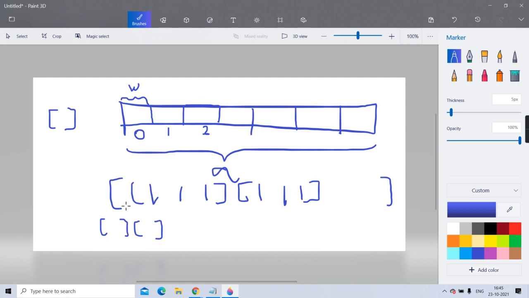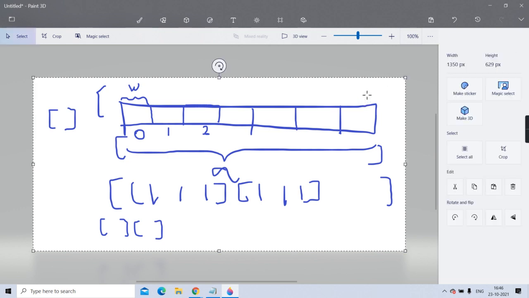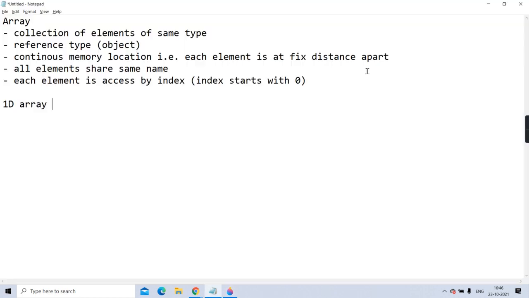And two-dimensional means array of arrays. Getting? And one-dimensional means an array of elements. Many elements are there, and that array of elements becomes one-dimensional. If you have one array, two arrays, three arrays, and they form an array of arrays, it will be called a 2D. Getting? An array of many 2Ds will be called a 3D. This concept can be extended. When we come to 2D and 3D, I'll tell you. First we'll just talk about the one-dimensional array.